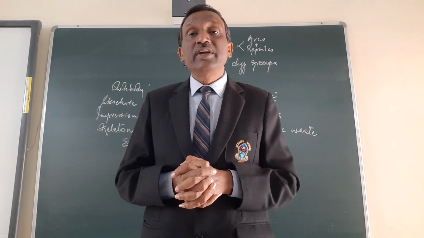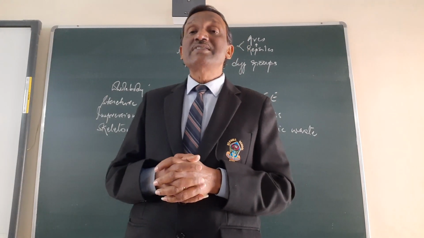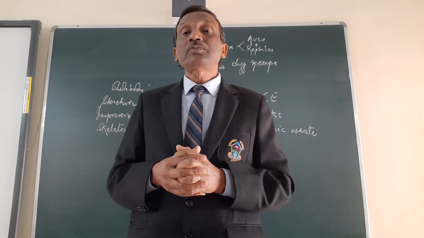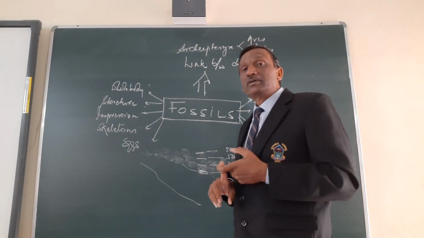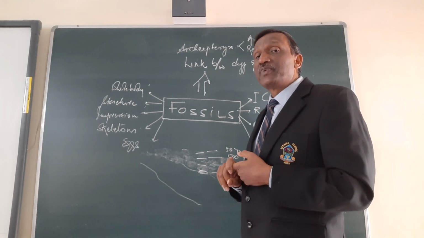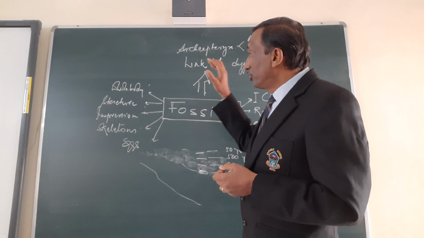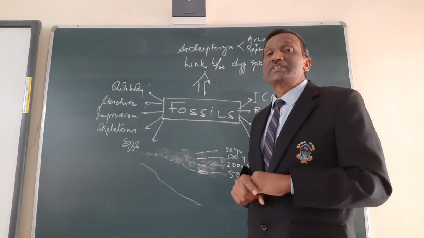Most important evidence of organic evolution, which tells us how organisms have evolved from one organism to another by radioactive dating, by the fossils from the different depths. We come to know how they have evolved from one another. By radioactive dating or by the study of these structures, we come to know what type of organisms were existing in the past.